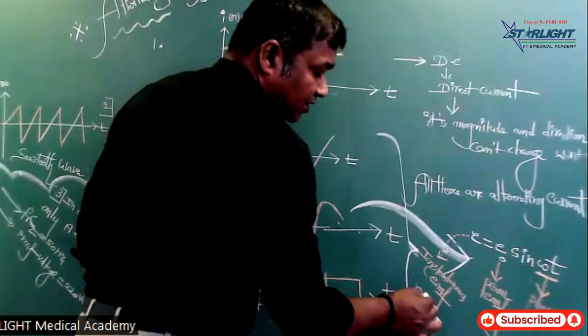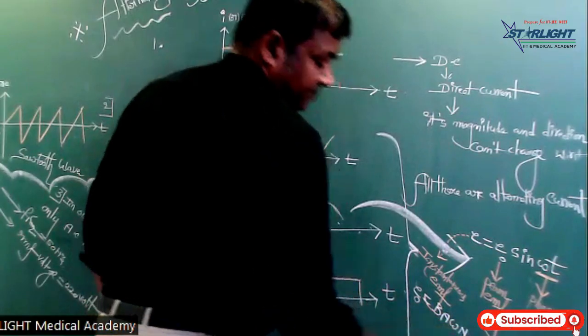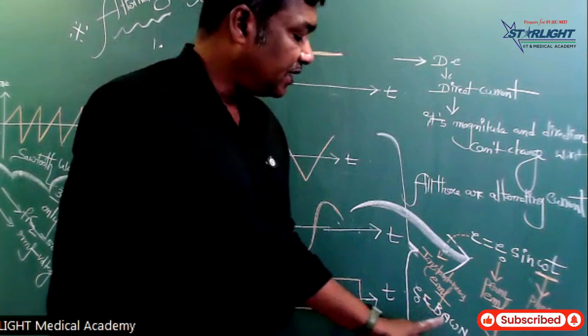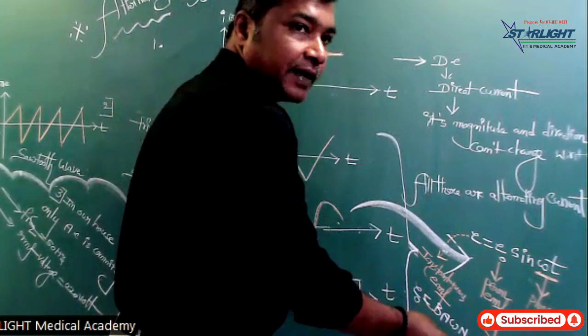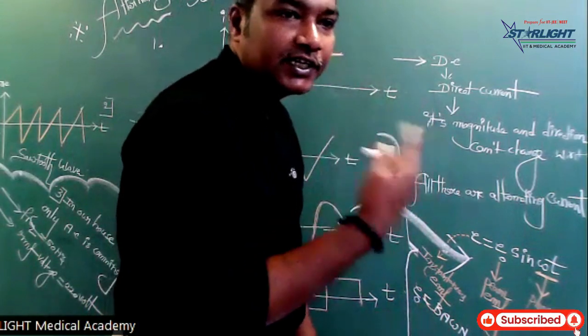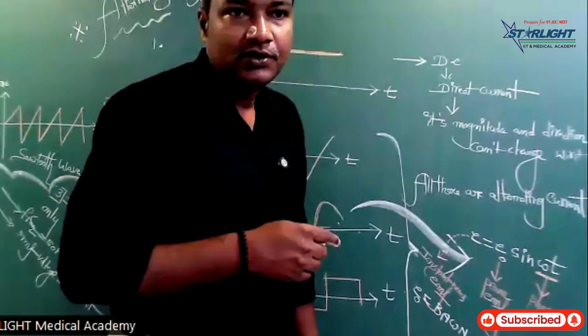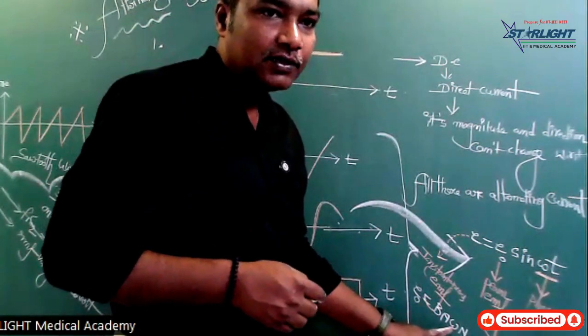E naught is equal to BA omega n. B means magnetic field, A is the area of the coil. The coil is rotating in the magnetic field with angular velocity omega.